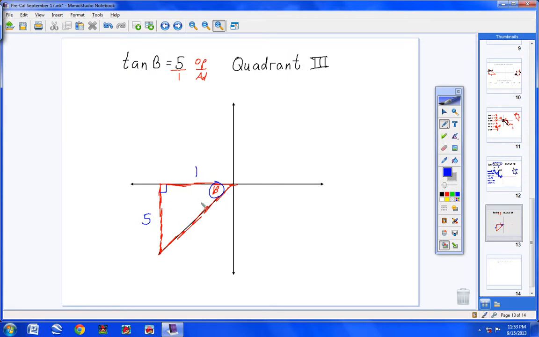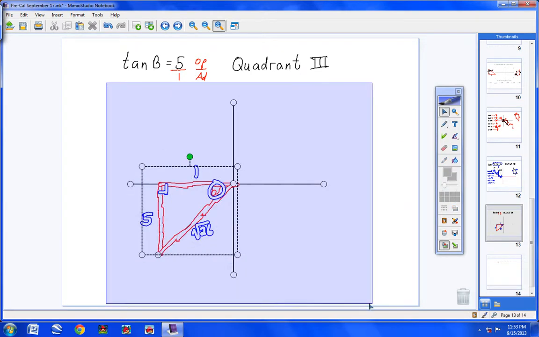Look what I've done. This is so easy, guys. I realized I was in quadrant 3, so I drew my ray coming out in quadrant 3. Then I drew my triangle. Then I labeled the two sides that I knew, and now using Pythagorean's theorem, I would get the square root of 26 for the hypotenuse. So we're good to go. We are really, really, totally ready to go.